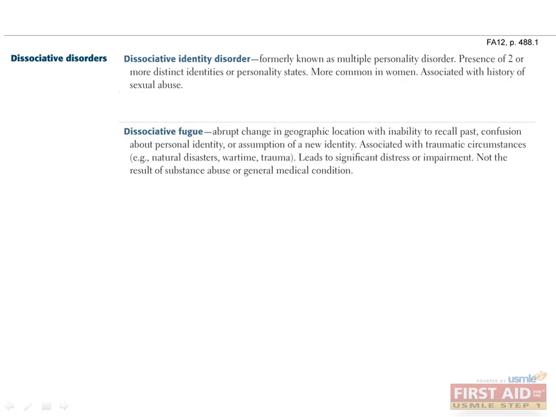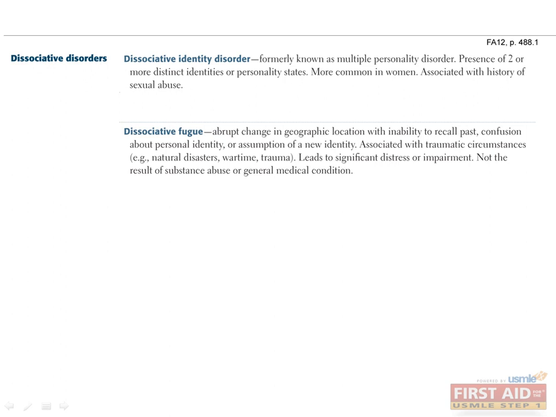A similar disorder is a dissociative fugue. Classically, these happen when you have natural disasters or wars, where individuals lose the ability to remember details about themselves. A good example would be a Hurricane Katrina victim who fails to remember details about their childhood and individuals from their upbringing. The word fugue in psychiatry refers to a period of memory loss, which is in turn not remembered when a patient's original memory is returned, not to be confused with the type of musical piece.